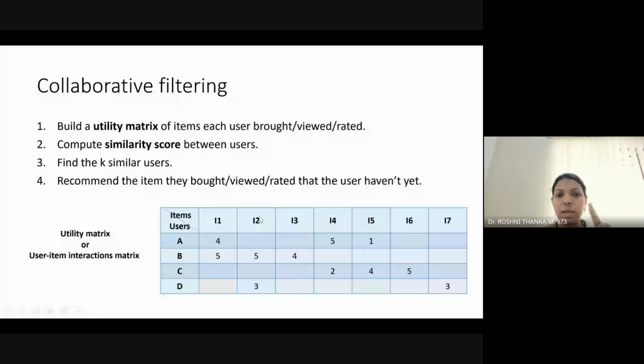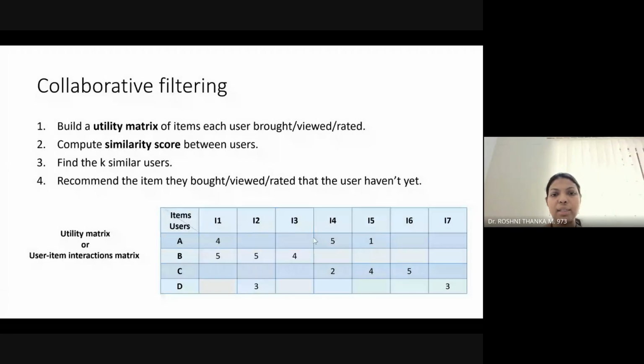So when item 1 is purchased by user B, it will also be suggested to user D, because the utility matrix has found that they are like-minded or similar users. This is what happens in collaborative filtering, using the utility matrix to find the similarity.